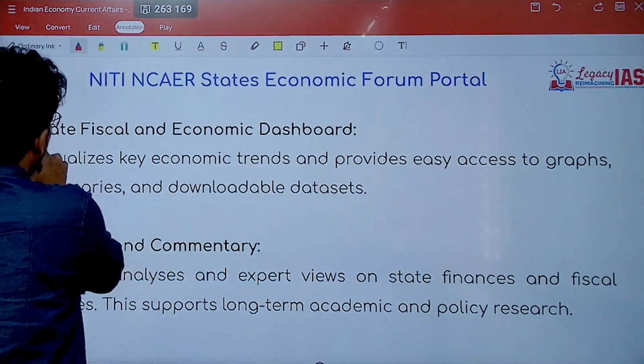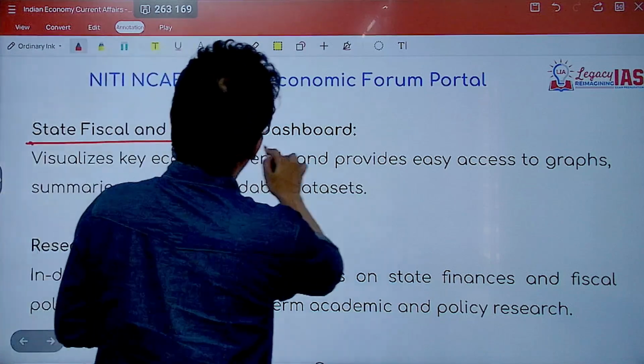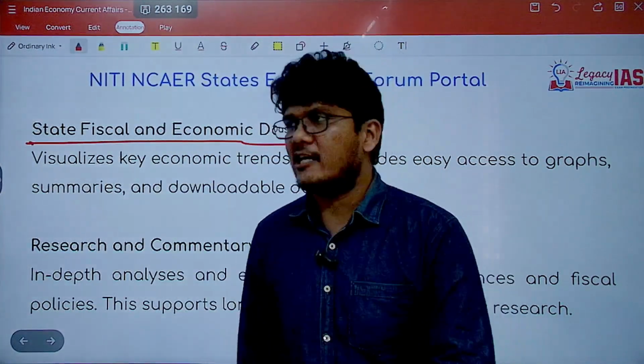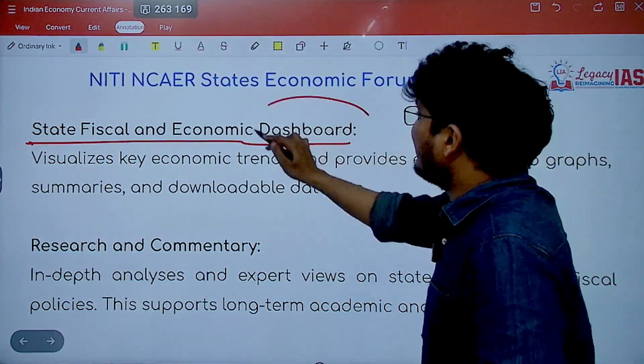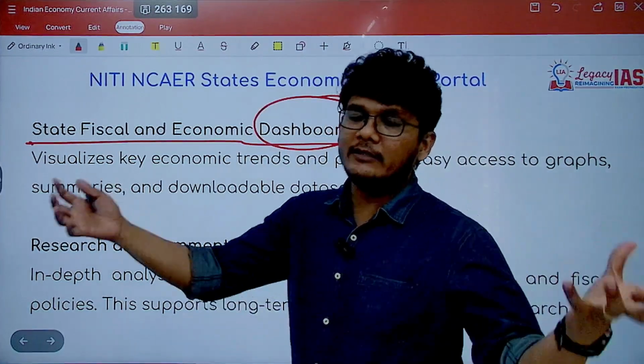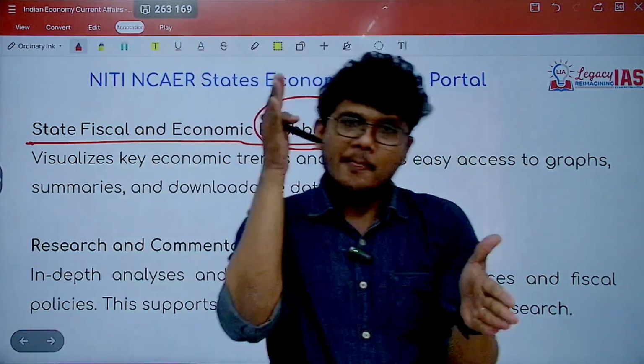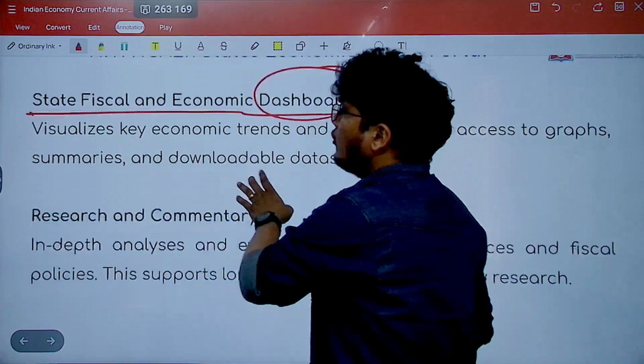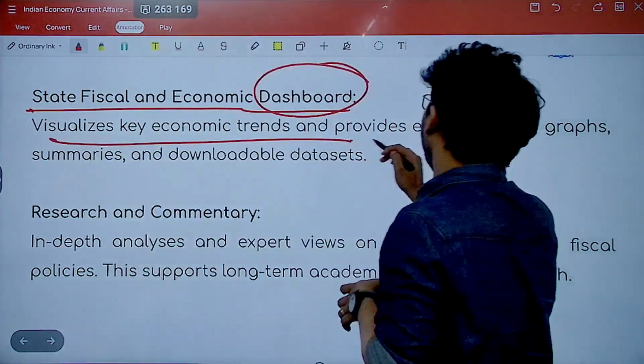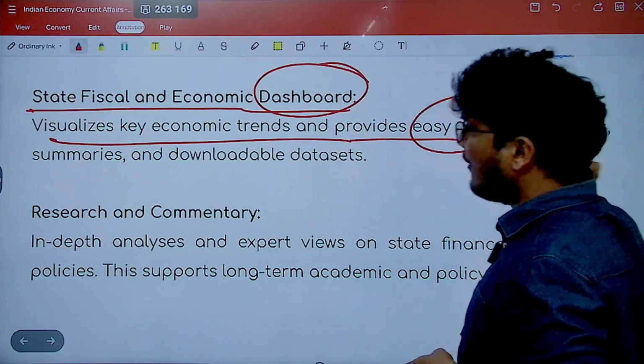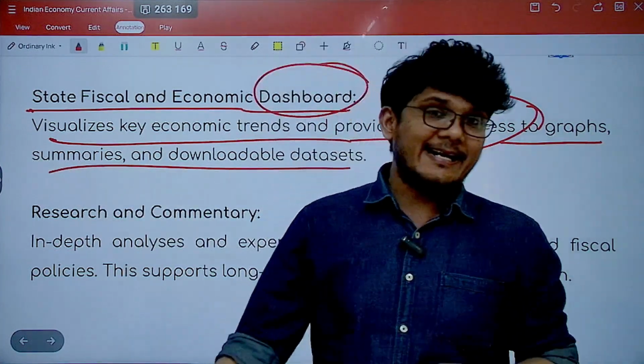Now, the third key point is the state fiscal and economic dashboard. So what is a dashboard? Basically, a dashboard compiles all the data and gives you a summary. That is what a dashboard is all about. So it will visualize key economic trends and provide easy to access graphs, summaries, downloads and databases.